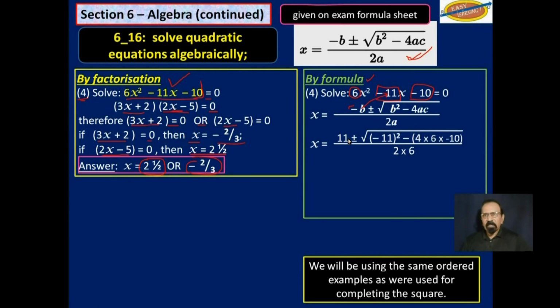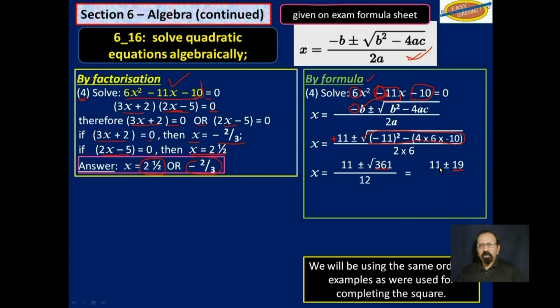Now remember, this is a negative here already, but if you put in a negative 11 there, then minus negative 11 will actually give you a positive 11, and so on. We work through this part here under the square root sign, and we get the square root of 361. Square root of 361 is 19. So your answer is 11 plus or minus 19 over 12.